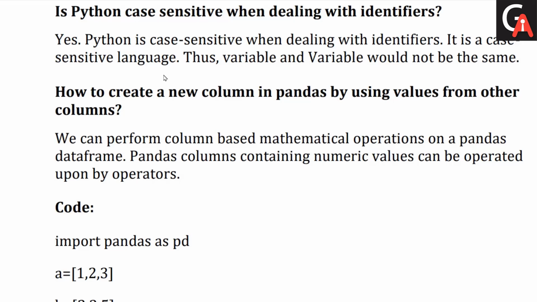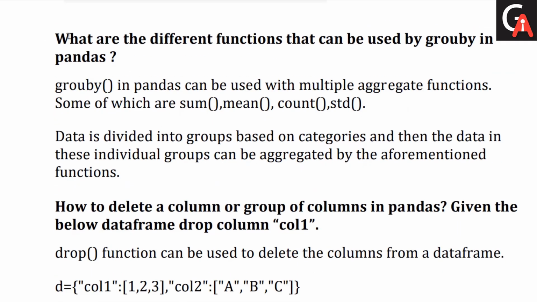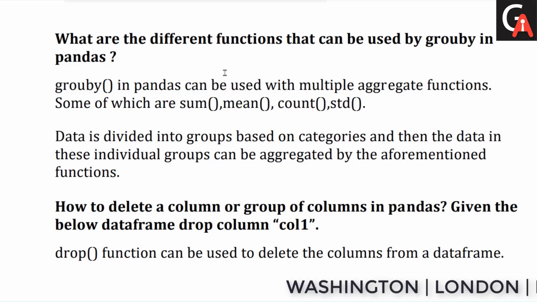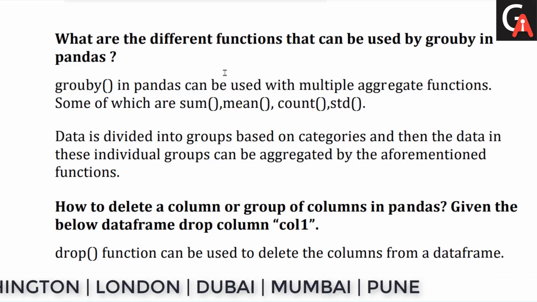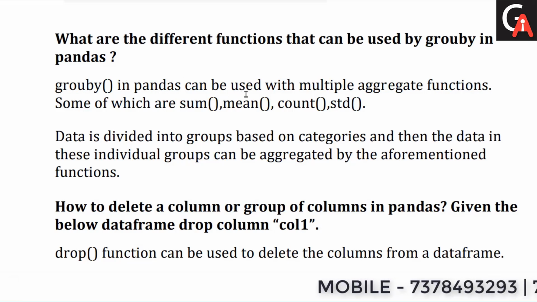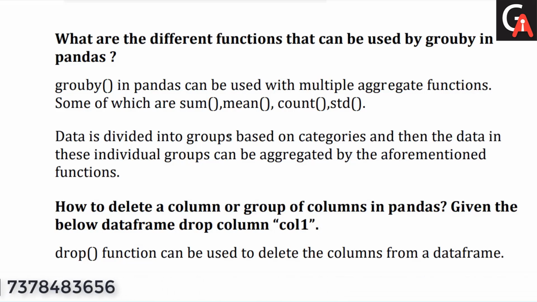Clear? So the next question we have for the day: what are the different functions that can be used by group by in pandas? Group by is nothing but grouping similar items or similar categories together and doing some aggregation with respect to another column, okay? And group by in pandas can be used with multiple aggregation functions, some of which are sum, mean, count, and standard deviation.